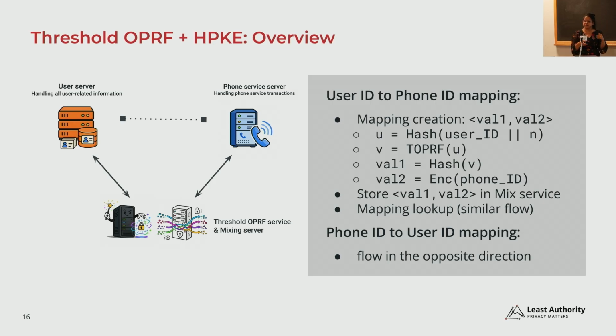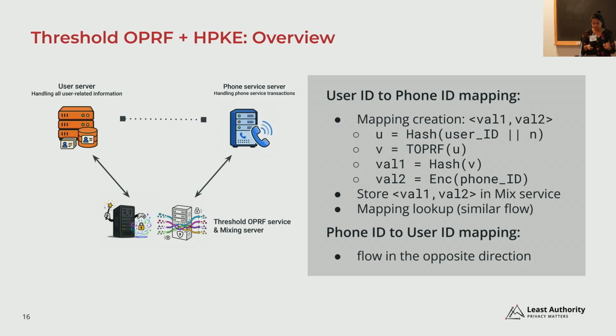Now, the user service has to maintain an internal mapping table of IDs to the hashed OPRF output so that it can trace back to the user ID for which the value came from, and can inform the user that this kind of operation was completed. So this is the whole flow of one transaction from the user service to the phone service and back to the user service.